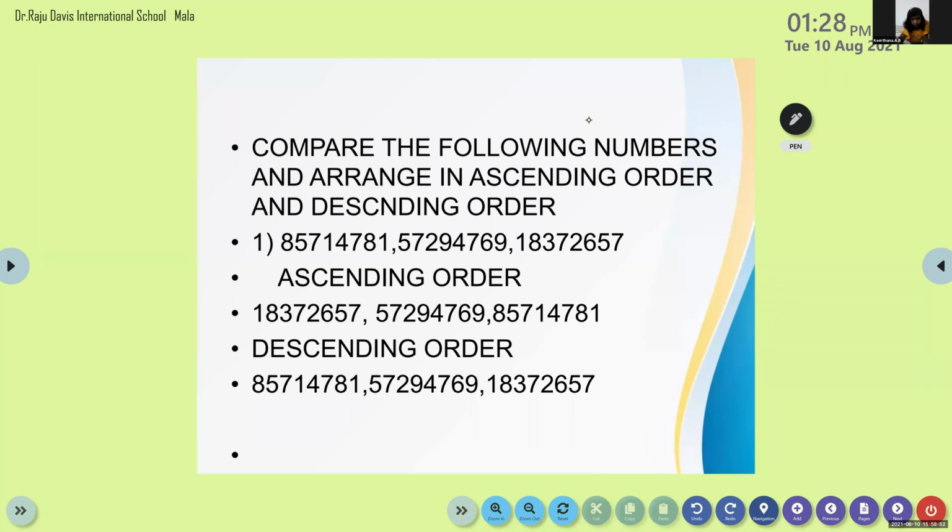For comparing, we have to write only the smallest number. Ascending means smaller to largest. Descending order means largest to smallest. Ma'am, 129? Yes, 129.